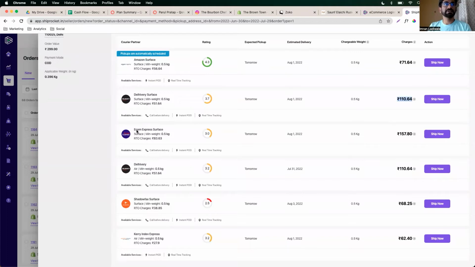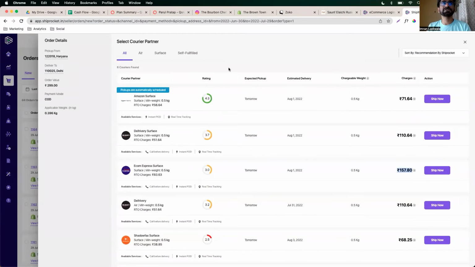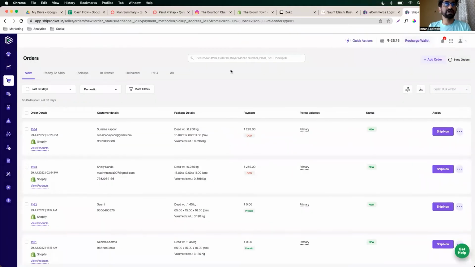We'll just come to that, Vijender. There is E-commerce Express, which is going to charge us 157 rupees, 110, 68, 62. This is all within Gurgaon itself. I'll show you another order, which is, let's say, outside.